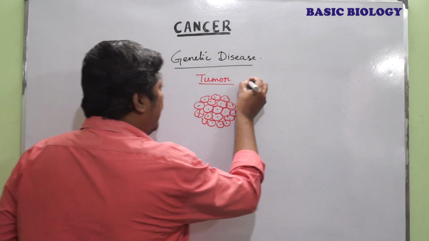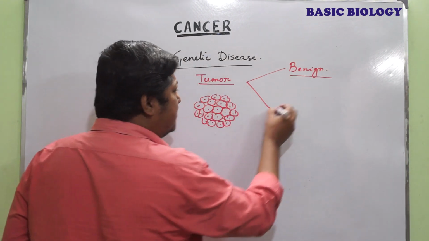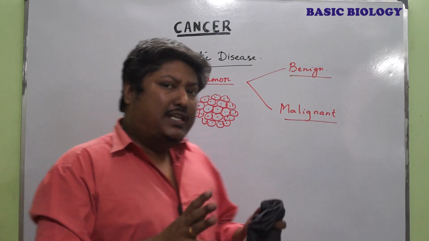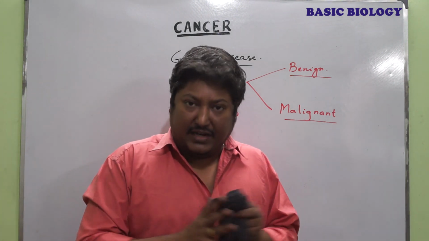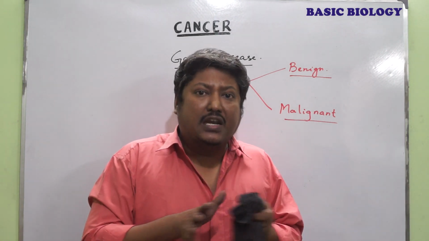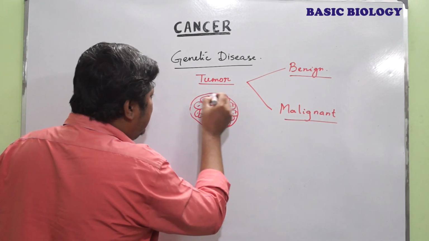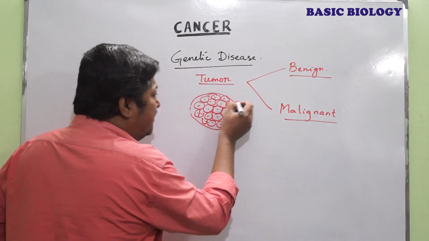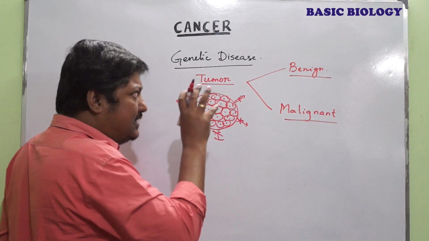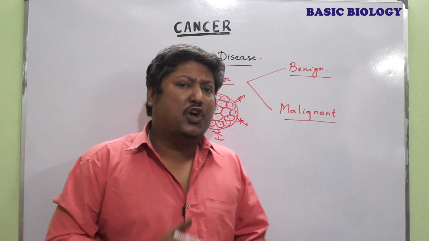So tumors are of two types. One is called benign, another is called malignant. Now in case of benign tumor, the growth is limited, definite, and the tissues or the cells are not able to invade the healthy tissues. That means they are restricted within a specific region. They are unable to invade the healthy tissues. These tumors are called benign tumors, and they can be treated by surgery or medicine.